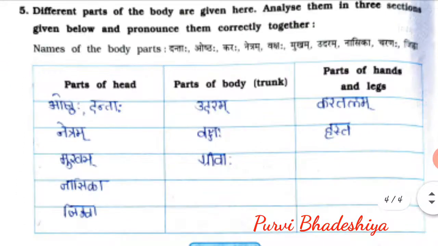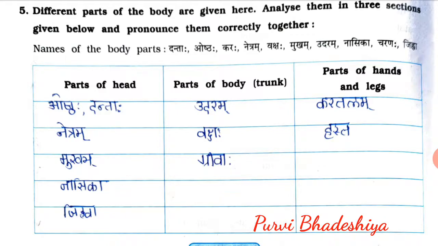Exercise number 5. Different parts of the body given here, analyze them in 3 sections given below and pronounce them correctly together. First, parts of head, parts of body and parts of hands and legs. So, parts of head. Ostah, Danta, Netram, Mukham, Nasika, Jihva. Parts of body in that Udaram, Vakshah, Griva. Parts of hands and legs in that Kartalam, Hastah.